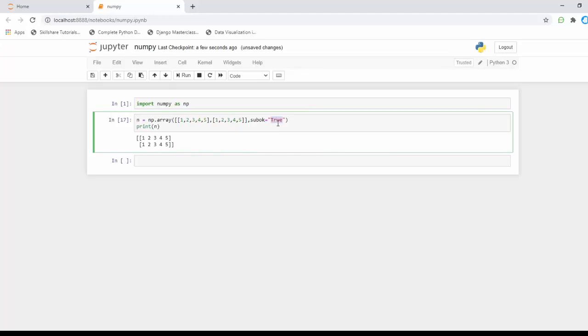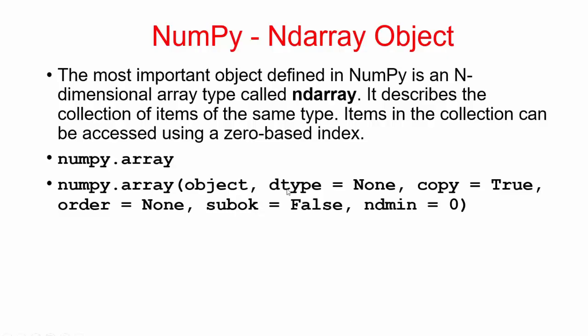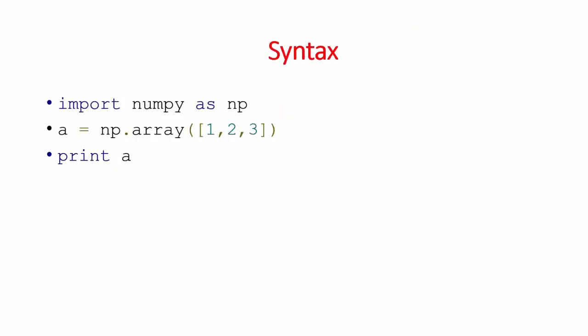Next thing is copy. Copy is an optional parameter, and it is true by default. And the next thing, I think, is order, which is none by default. It just says which order we want it to be. Okay. Next thing is the syntax.